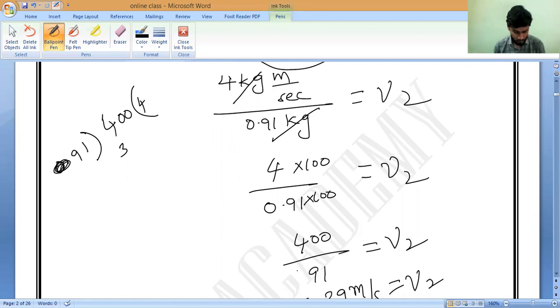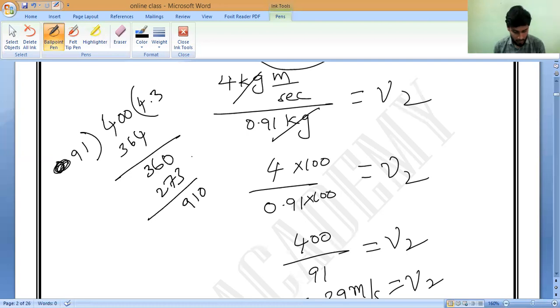So 490 are 364. So how much? 360 equals to 36, correct? So 36, I can keep 0. I can keep point here. So again, 3s are how much? 3s are 273. 273 minus 364 equals again 91. So point is there, 0.